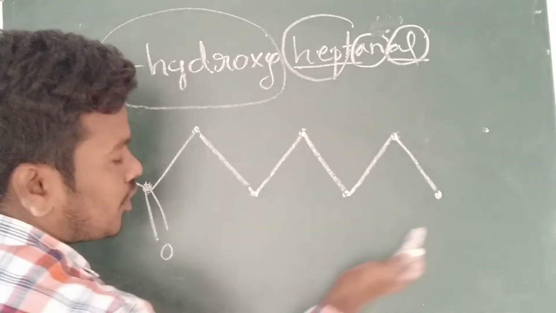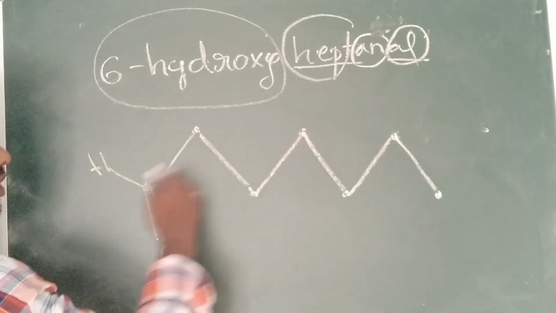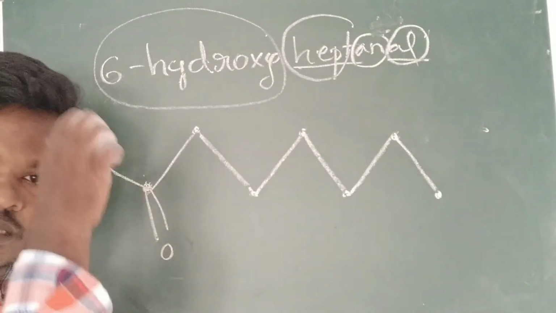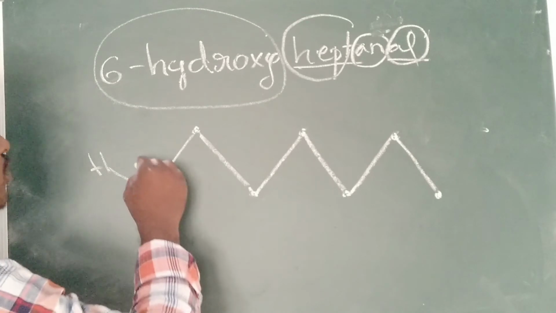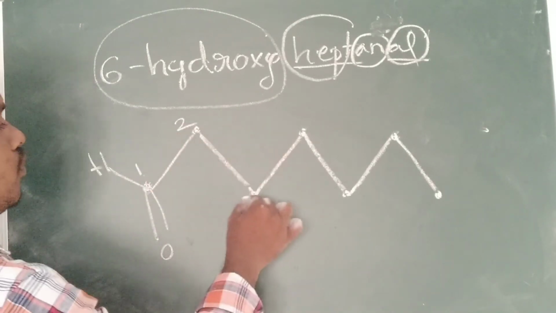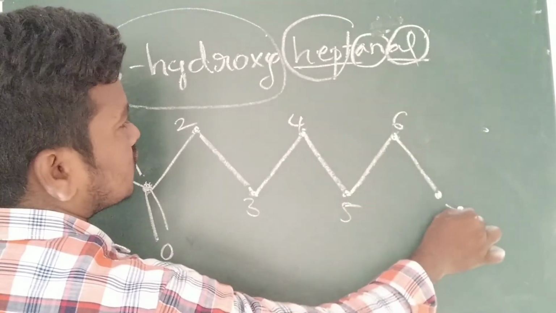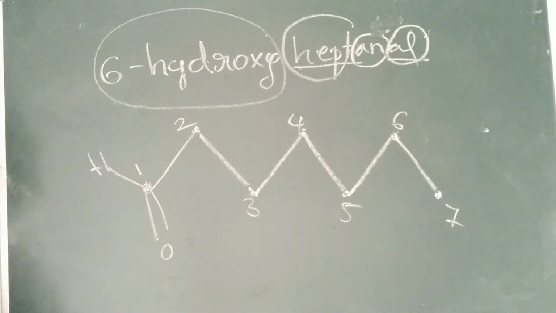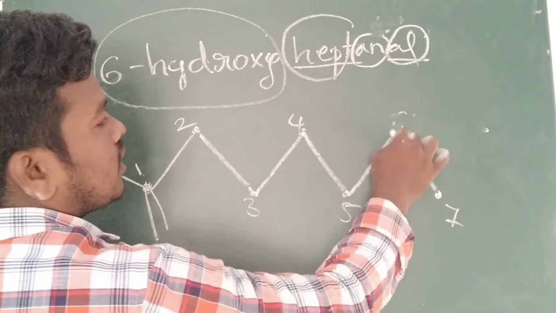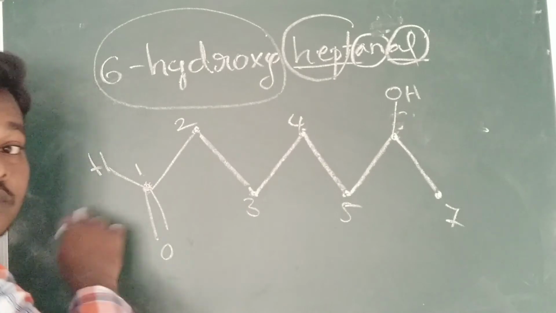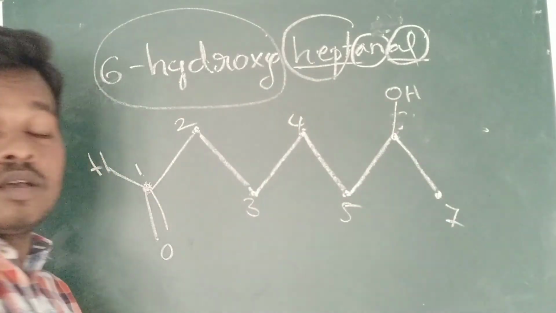How can you give the name, from this end or this end? This end, because the carbon containing the functional group in the principal chain should get the least number. 1, 2, 3, 4, 5, 6, 7. 6 hydroxy means the hydroxy group is presented on the sixth position. See now, two function groups: one behaves as a suffix, another behaves as a prefix.